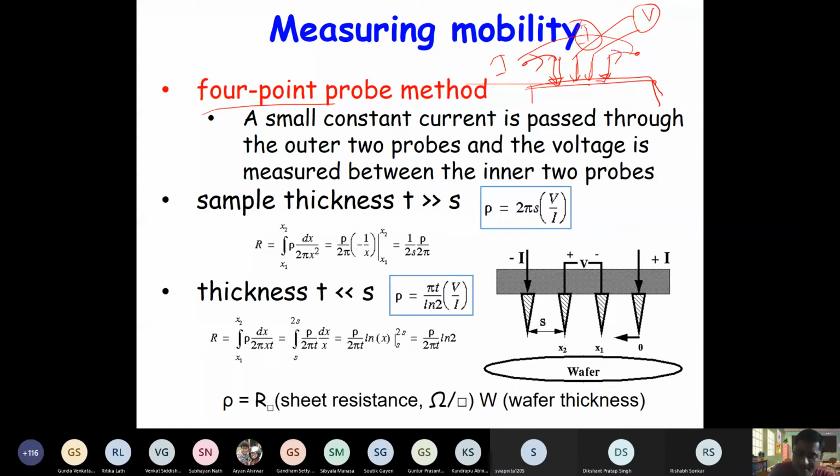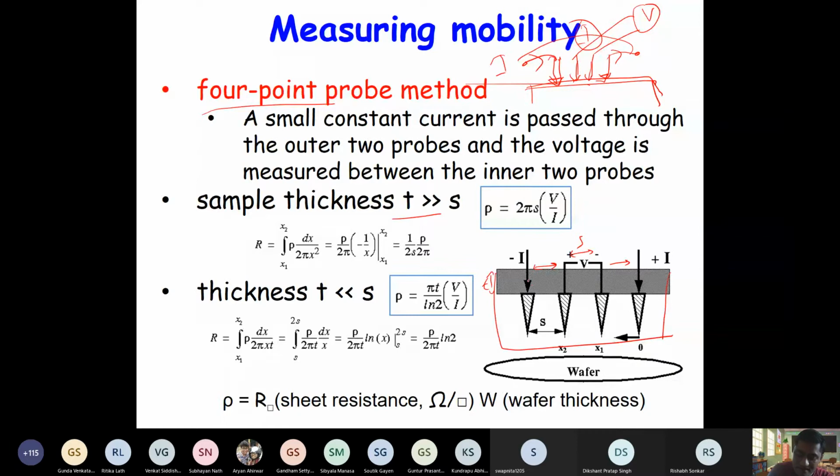So there are two possibilities. If the thickness of the material, T, is much larger than this spacing S, then what will happen?